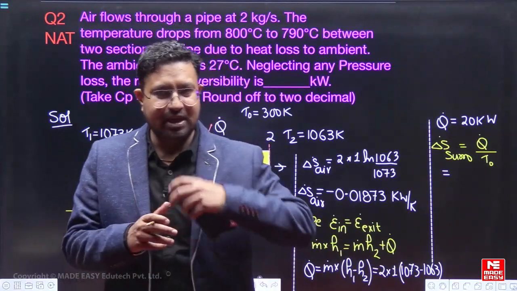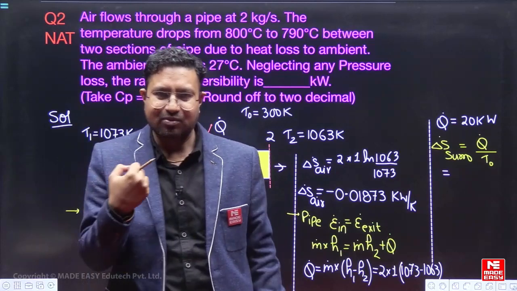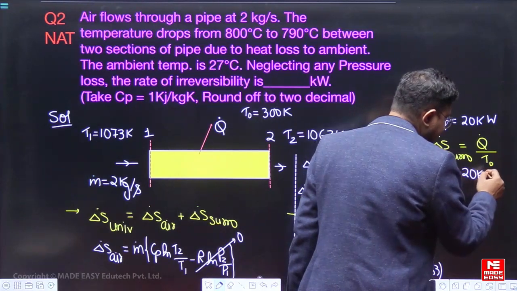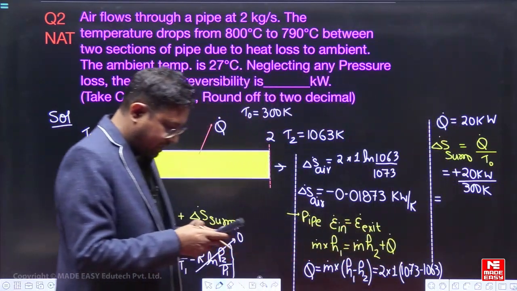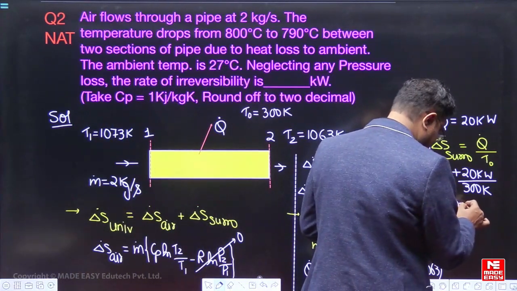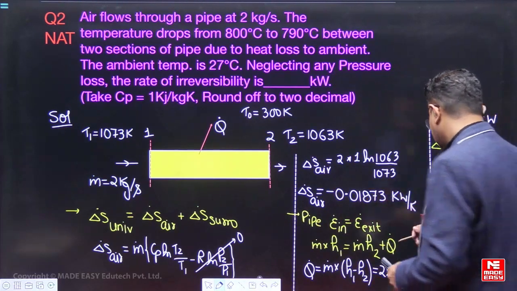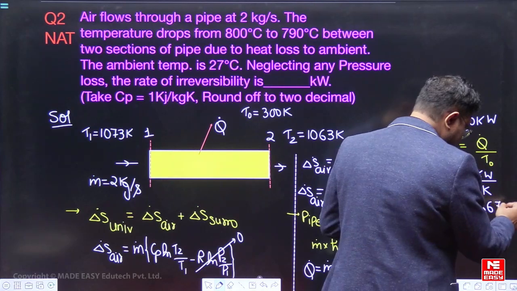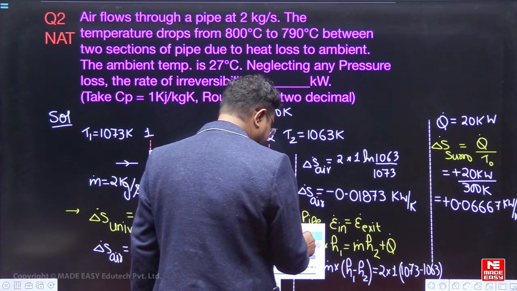Now see what is in the surrounding. The heat which is going out of the pipe will be absorbed by the surrounding, right? So in the surrounding, that energy is entering. That energy is coming into the surrounding, so it is plus 20, because the surrounding is receiving that energy, upon 300 Kelvin, which is the temperature of the surrounding. So 20 divided by 300 will be plus 0.066. How many digits are there? 1 2 3 4 5. So there are 5 digits, so this 7 rounds off. I'll do the round off then. So kilowatt per Kelvin. What is the entropy change of the universe then?